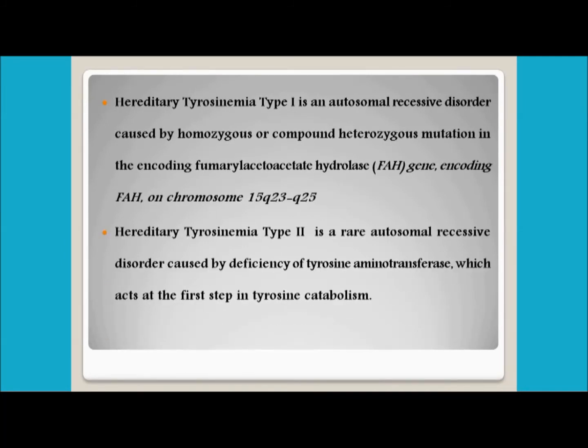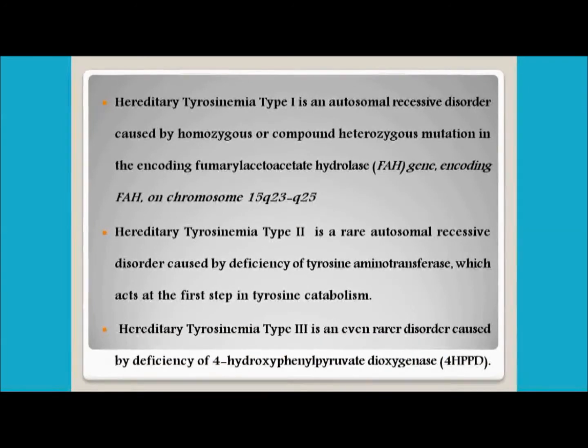The next one is hereditary tyrosinemia type 2. It is a very rare autosomal recessive disorder. It is generally caused by the deficiency of tyrosine aminotransferase. This particular enzyme is deficient in this type of disease, tyrosine aminotransferase, which acts in the first step of tyrosine catabolism, right?